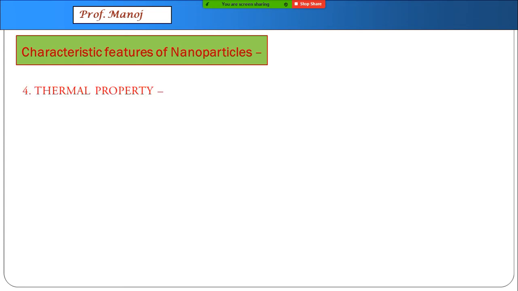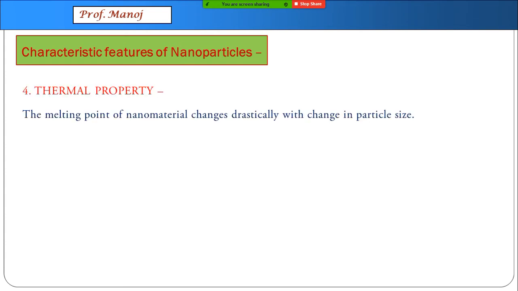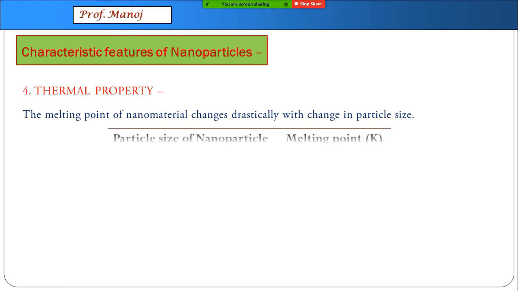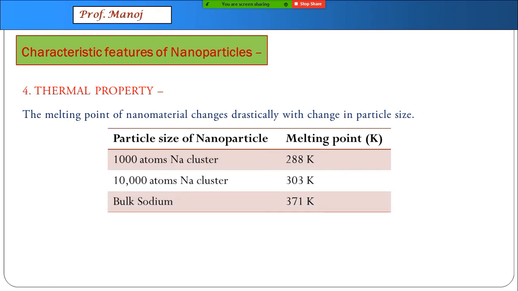The next property we have is thermal property. You know, melting point also changes drastically with particle size. In this table, you can clearly see if you have a 1000 atom sodium cluster, melting point is lowest. When they are a 10,000 atom sodium cluster, it has become around 303 Kelvin. It has increased. Original bulk sodium has 371 Kelvin. So we can clearly imagine a picture here that with smaller and smaller number of atoms in the nanoparticle, melting point decreases.